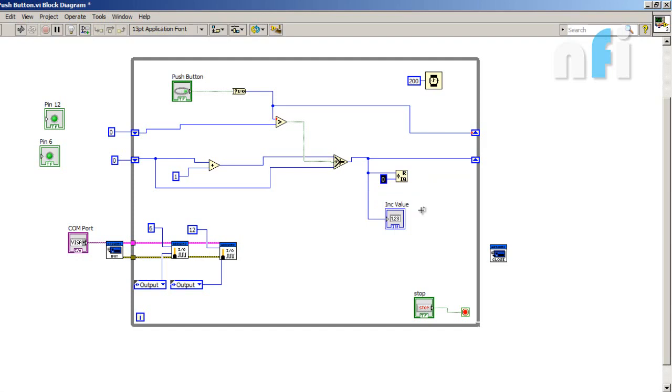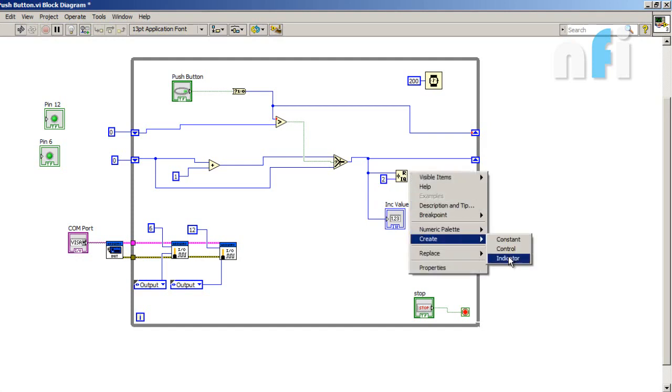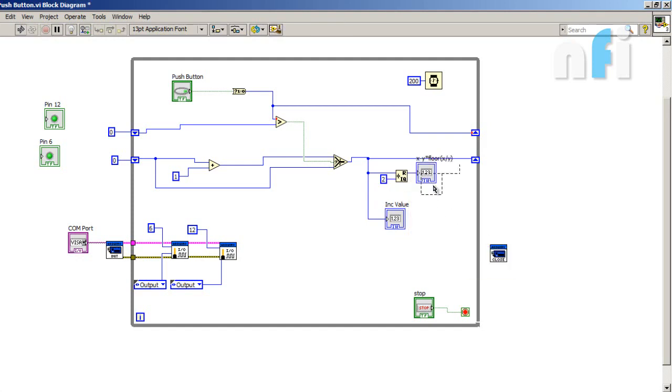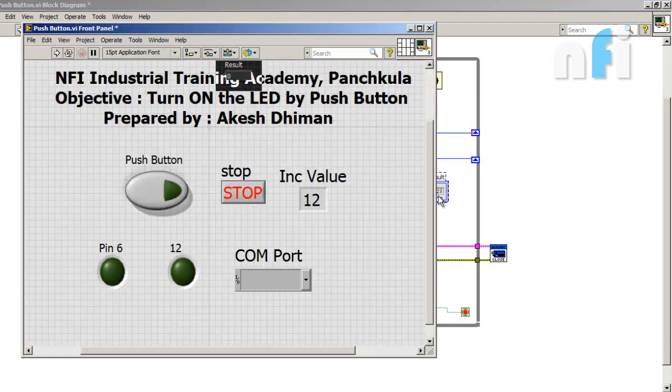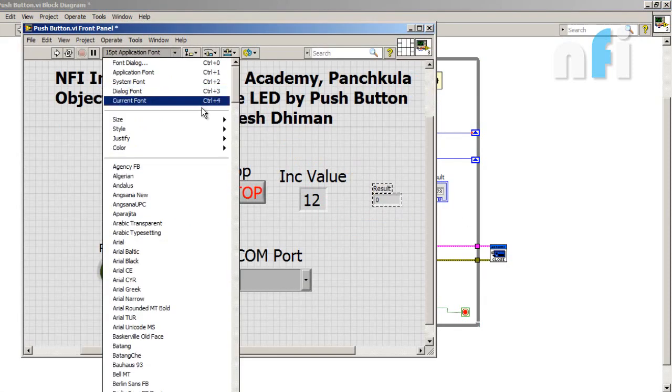So let's check how it gives us the result. Let's divide it with 2 and here's our result, original result. For time being let me connect my Arduino resource and error out. Alright, so here's my result. Let's increase its size also.